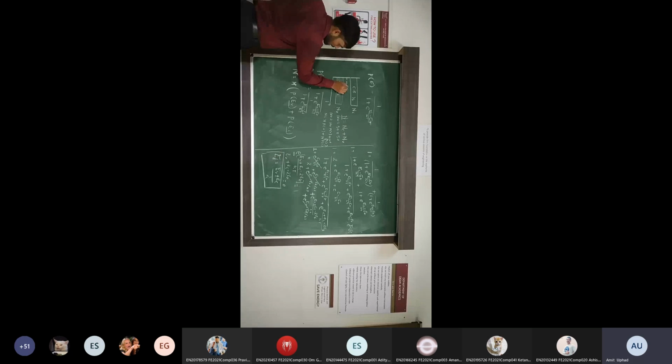Can you tell me the value of EF from this? Please tell me directly. EV plus EC upon 2. It indicates that for our semiconductor material, our Fermi level lies at half of the addition of energy levels of the conduction band and valence band, exactly at the center of the conduction band and valence band.